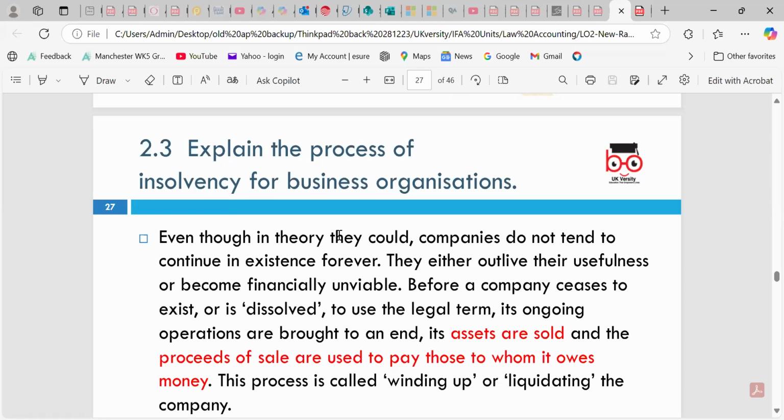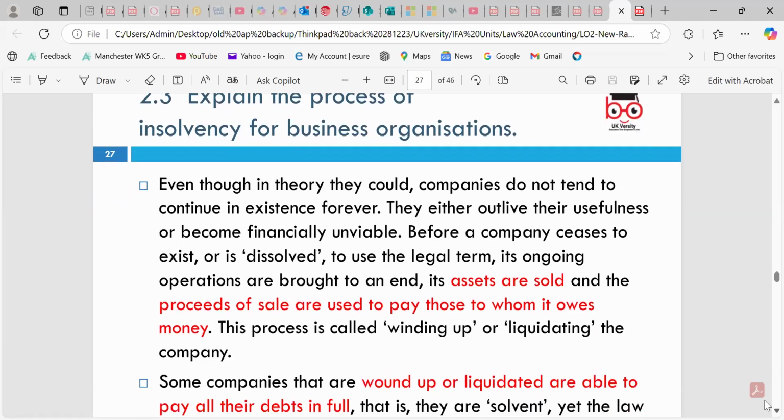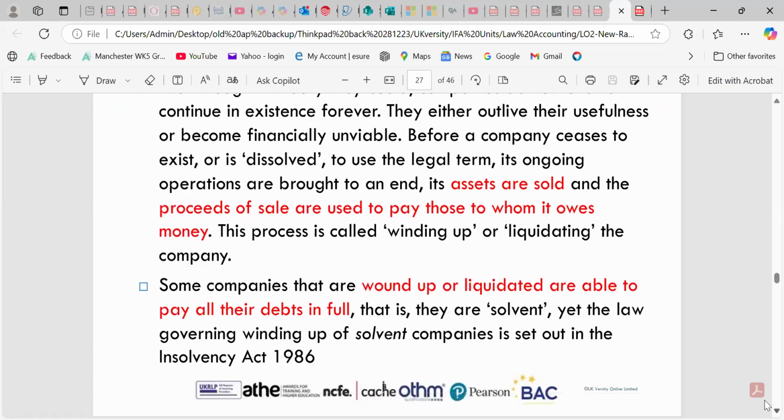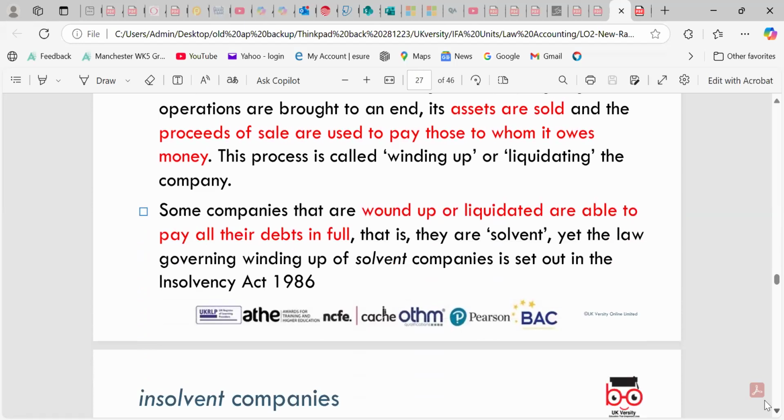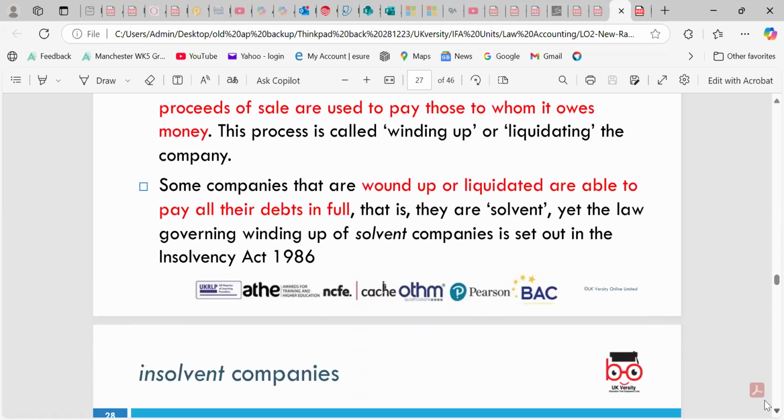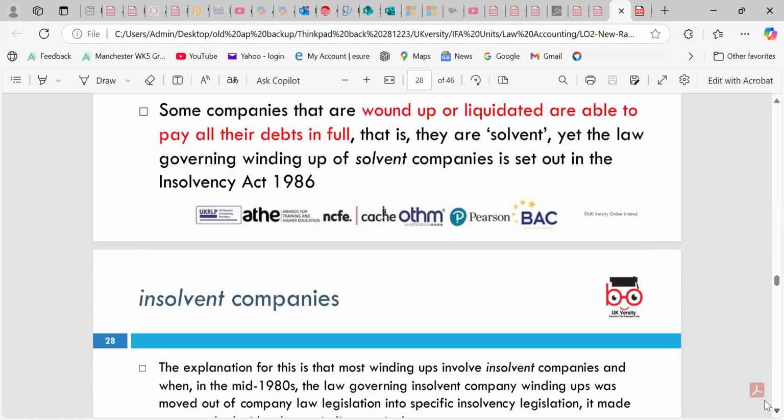The assets are sold and the proceeds of the sales are used to pay those they owe money to. First of all, we can look around the creditors. Those are the key to liquidating the company. Some end up being liquidated and are unable to pay their debts in full, which we need to look around.